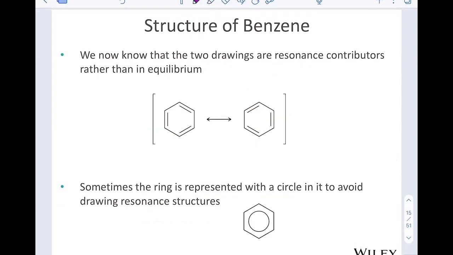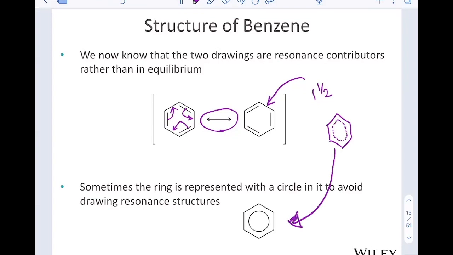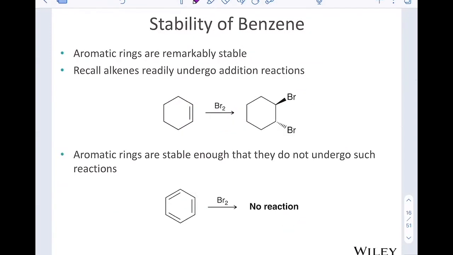So if we have the double bond move here, and that double bond move here, and that double bond move here, we have a resonance structure that shows the double bonds in the other positions. And so if we measure the length of any one of those bonds, they would be about 1.5, so halfway in between a double bond and a single bond. So what we can imagine instead is our resonance hybrid that has this situation, which ultimately gets abbreviated to this structure here.